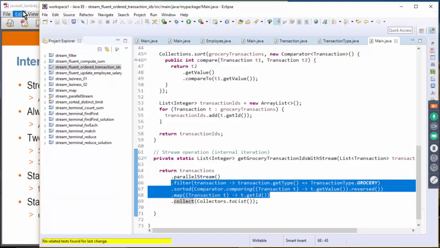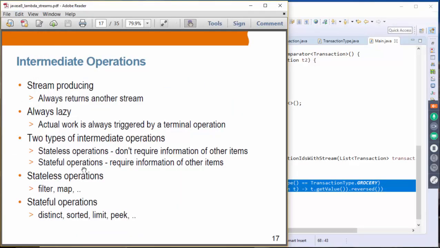And there is a reason for that, and we'll talk about that later on. Okay. There are two types of intermediate operations. One is stateless operation, and the other one is stateful operations. Stateless operations do not require information on other items, while stateful operations require information on other items.